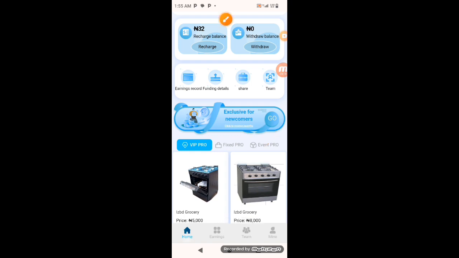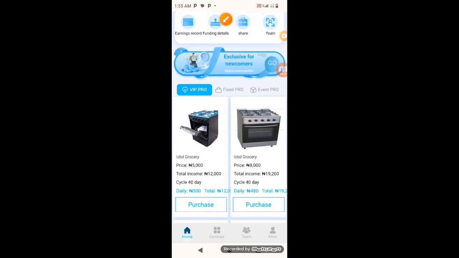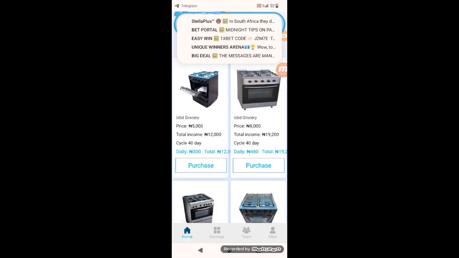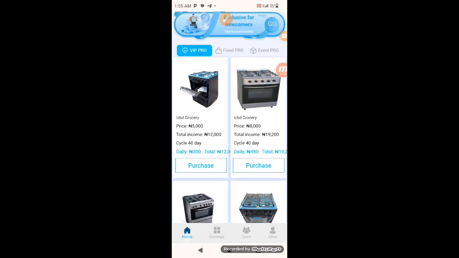So that's how this works. So these are the packages under the VIP Pro. Let me show you. You can see this one is the grocery package. That's the first VIP package, 5K. You earn a total of 12,000 in a cycle of 40 days. So you're earning daily 300 naira.